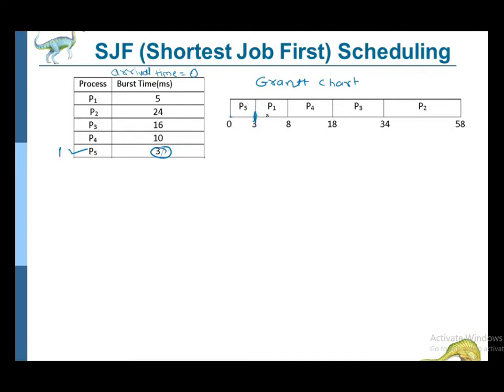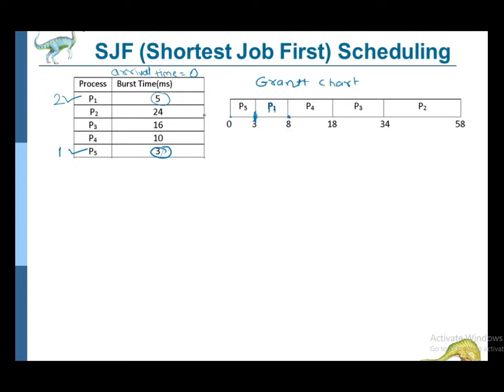Okay, now we will take the next process to execute. We have 4 remaining processes. Among these 4 processes, P1 requires the smallest burst time, so we'll execute it at the second position. So here we will pick P1 and start executing it. As it requires only 5 milliseconds, we will finish it at 8 milliseconds.